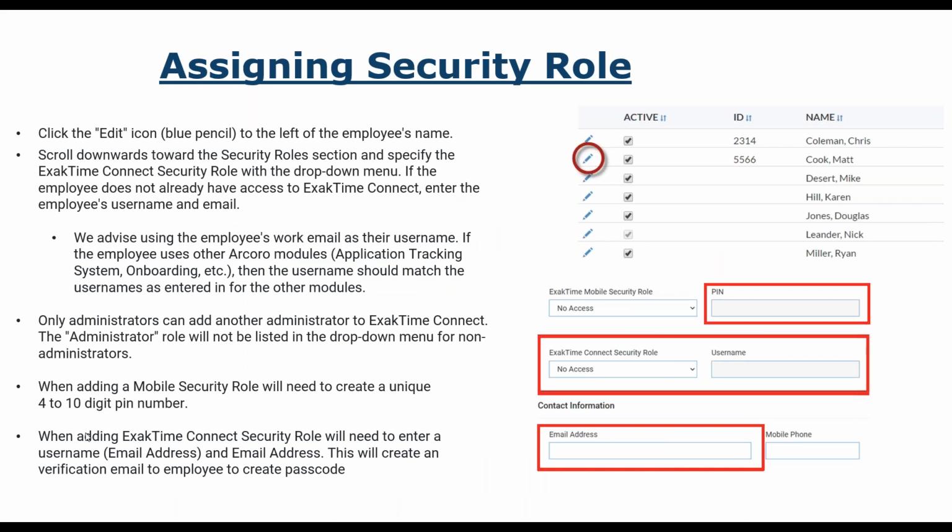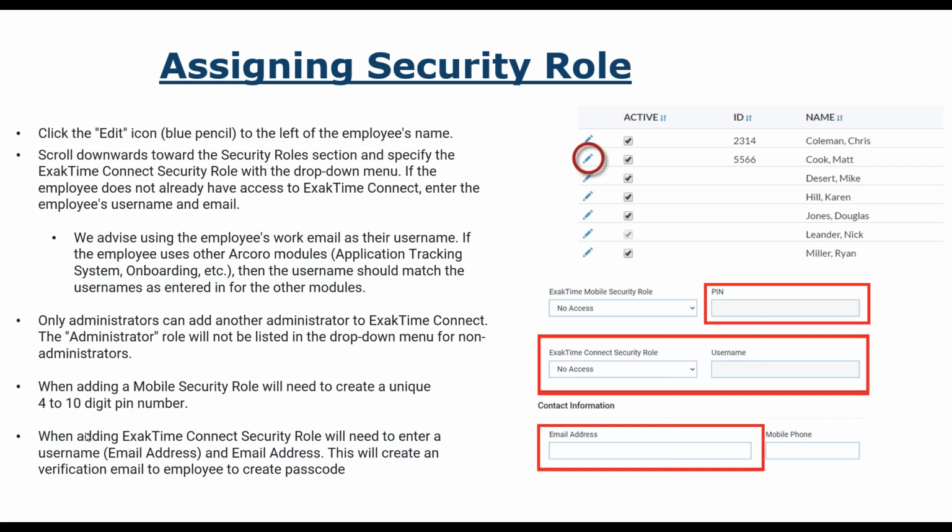And the second way is if you actually go into the employee's profile, you're clicking on the edit pencil. And this is also when you're setting up your employees for the first time, right? So you go down, you'll see two separate accesses. You see the mobile security access, then you see the connect access. Remember, they work very independently. If I'm a field employee on the connect security role, it needs to stay at no access. You've got to ask yourself, does this employee need to log on to the dashboard? If the answer is no, then keep it at no access.